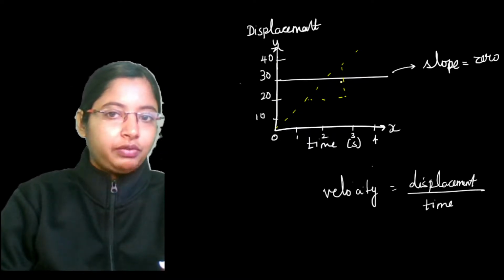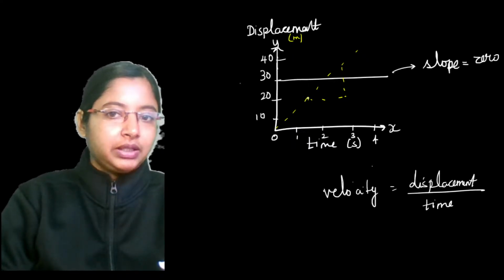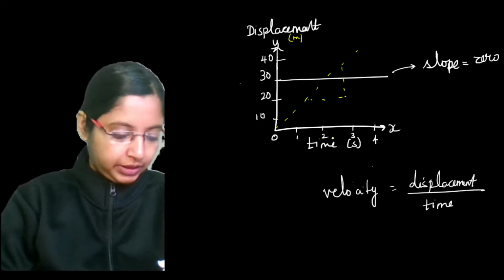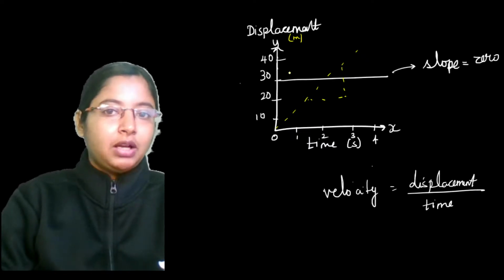So, okay. Then we can say this particular object has been displaced by 20 meters. And what is the time taken by it? Somewhere around 1.5 seconds to 3 seconds. There is a displacement, right? Then in this case, there is a displacement with time, so you can say there is velocity. But in this case over here, there is no slope. Slope is 0, which means there is no displacement.